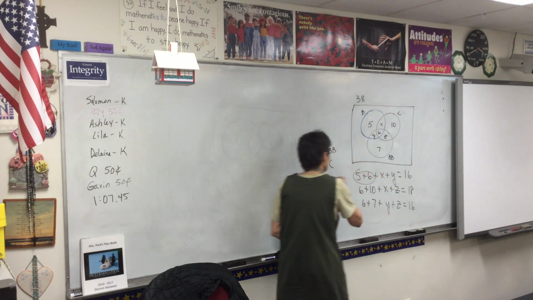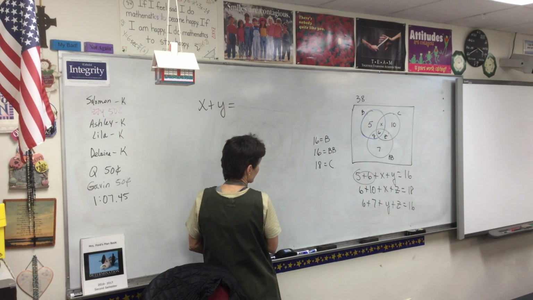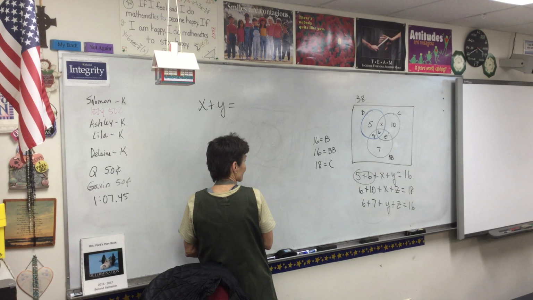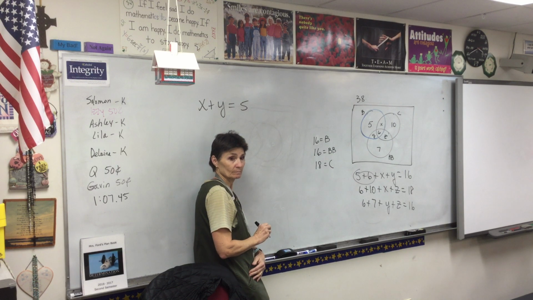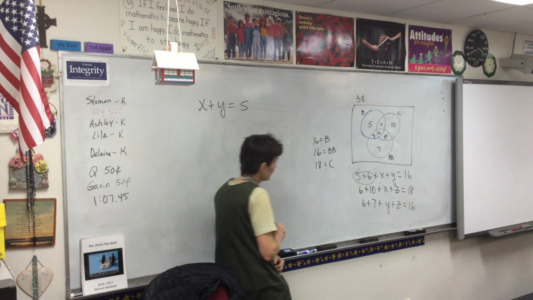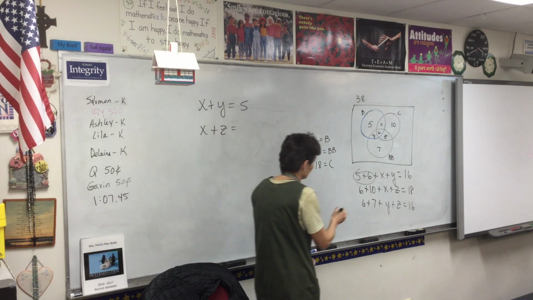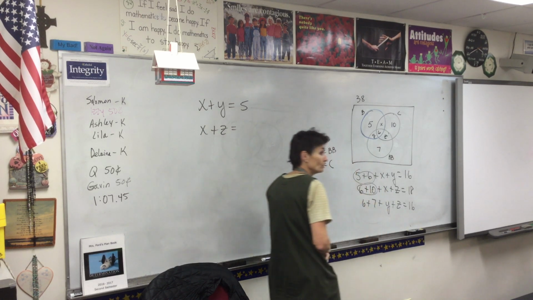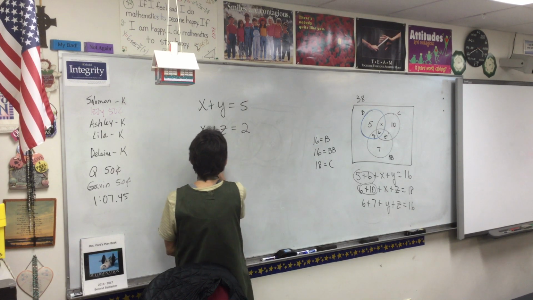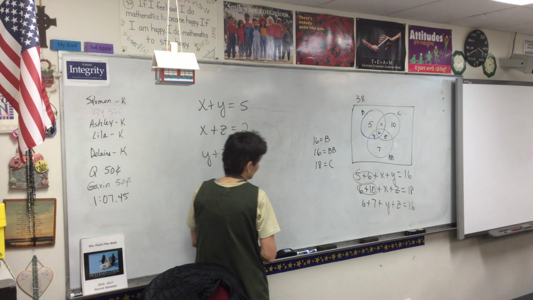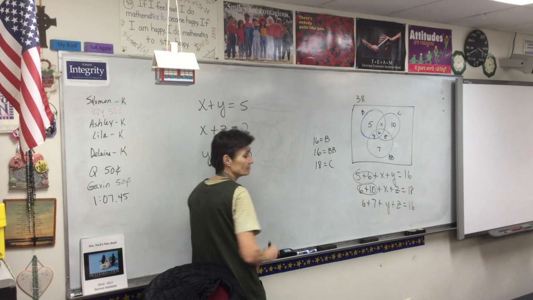So what does that top equation say about x plus y? X plus y adds up to 5. And x plus z adds up to 2. And y plus z adds up to 3. Yeah.